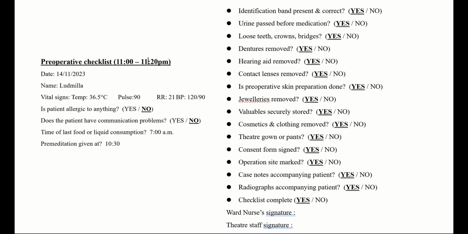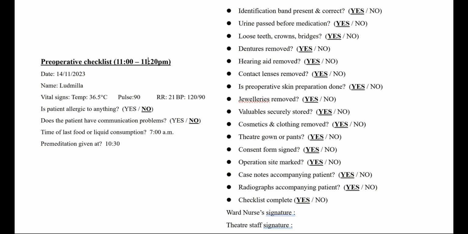Premedication is given at 10:30. ID has been checked. The urine has been passed before medication. Yes, there are loose teeth, no crowns and bridges. Dentures are removed. Hearing aids are removed. Contact lenses are removed. Her skin has been prepared. Jewelry has been removed. Valuables are stored correctly. Cosmetics and clothing removed. The patient has worn the theatre gown.